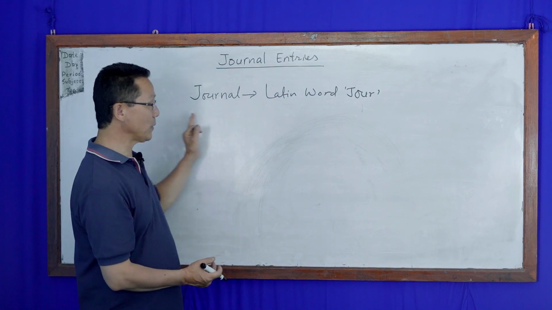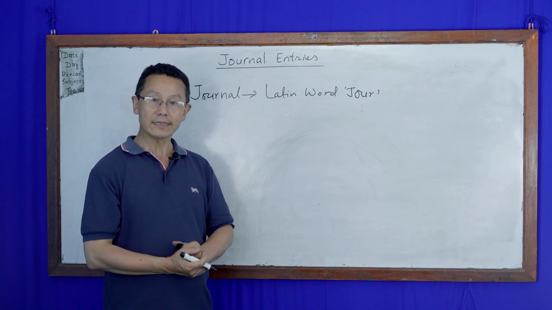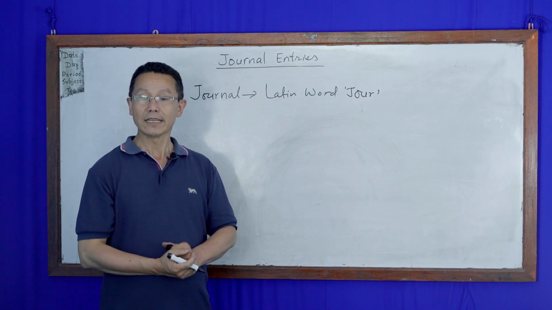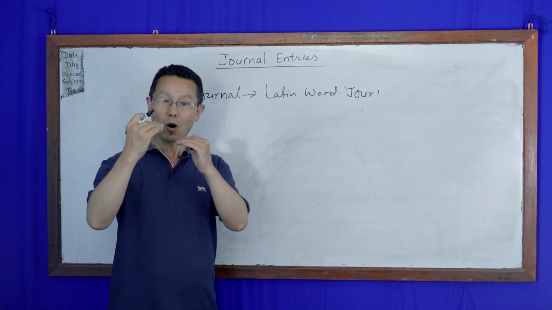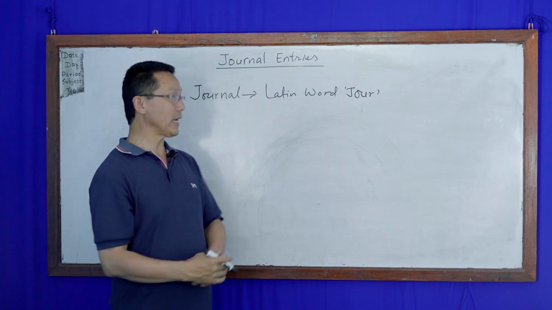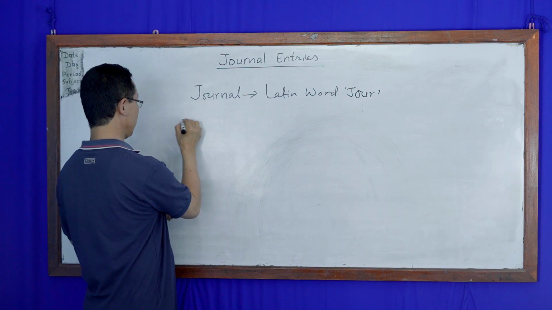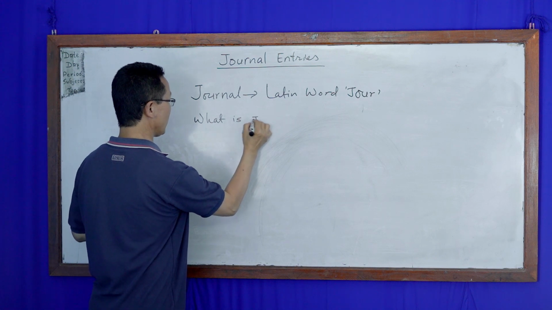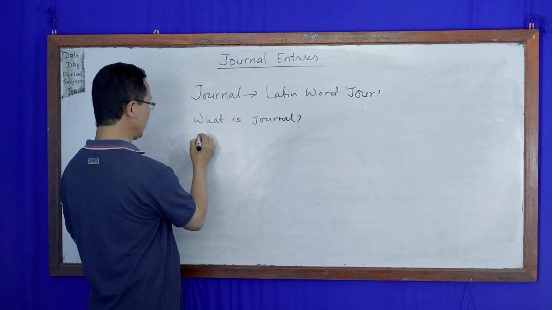Now, in summary, journal is the systematic record of financial transaction in chronological order. That means in order of date. In order of date is called journal. Okay, let me define here what is journal. What is journal? Now let me define, dear student.